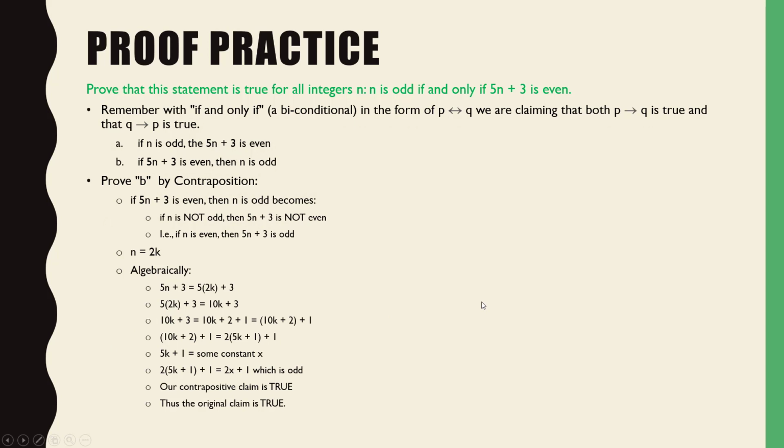Look at each of these steps here and make sure that you're agreeing with the math, right? So now we get 5 times 2k plus 3 is equal to 10k plus 3. Now look what happens here. 10k plus 3, we set it equal to 10k plus 2 plus 1. Why did I do that? Factor out a 2. Yeah, but why did I break out that 1 like that? Why would I even think to do that?